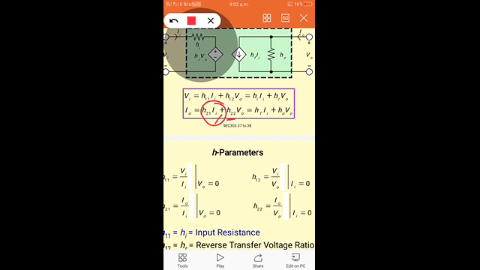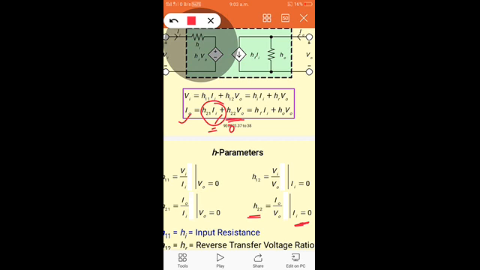So I1 is reduced to 0 by open circuiting the input terminals. When the input is open circuited, the H21 I1 term will become equal to 0. Therefore I0 is given by I0 is equal to H22 V0.